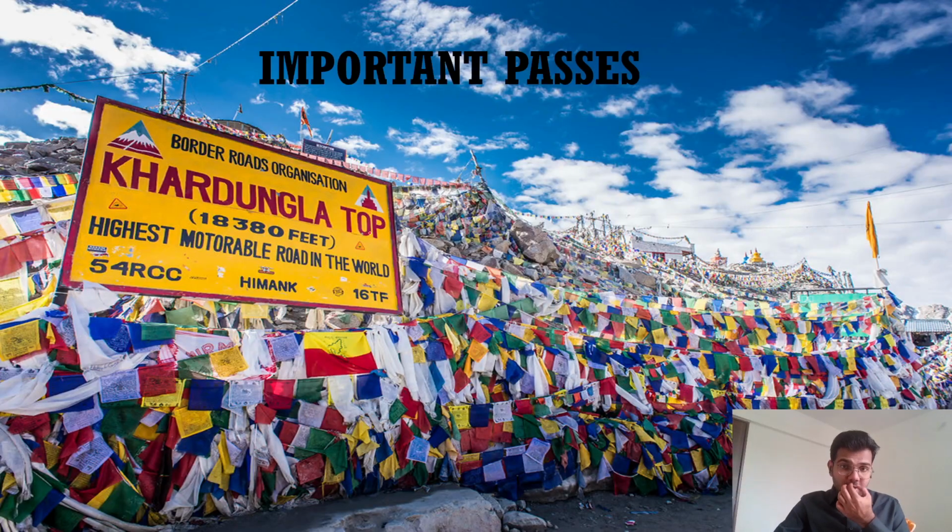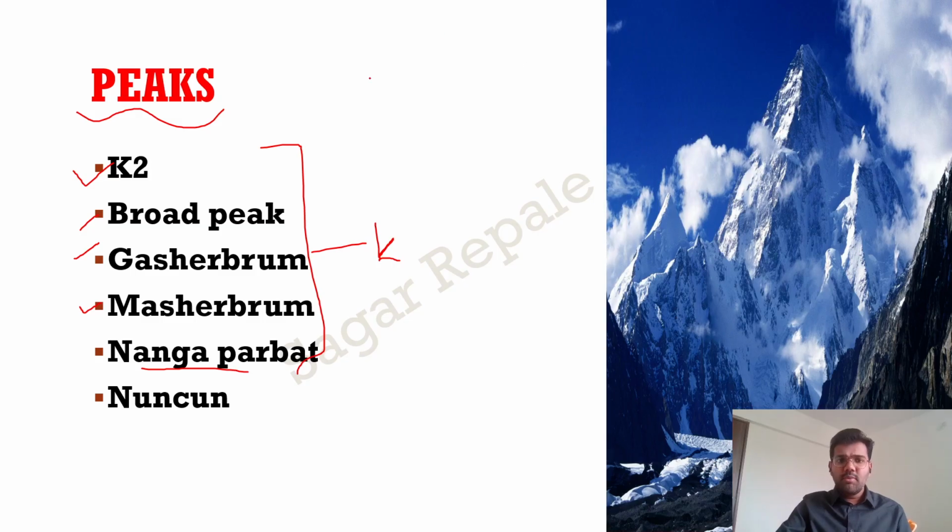Next, let us talk about the important passes. And before that, let me clarify that the height of the Himalaya is so high that the second highest mountain peak outside the Himalayas is just 6961.